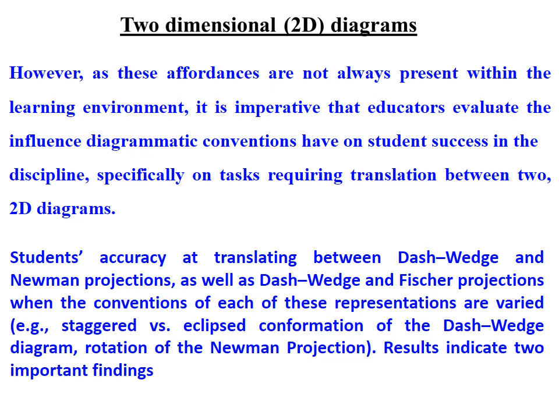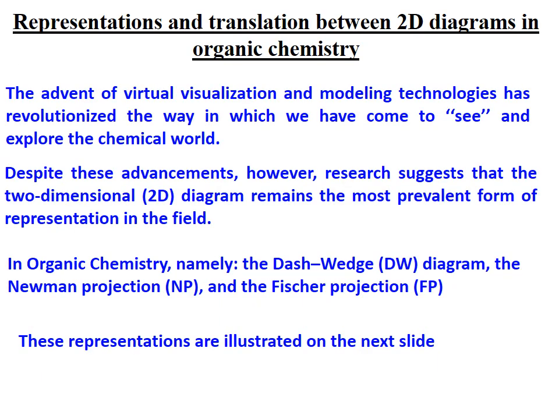Students' accuracy at translating between dash wedge and Newman projection, as well as dash wedge and Fischer projections, when the convention of each of these representations is varied, as for example staggered versus eclipsed conformation of the dash wedge diagram, or rotation of the Newman projection, results indicate two important findings on the projection formulas. Representation and translation between 2D diagrams in organic chemistry.